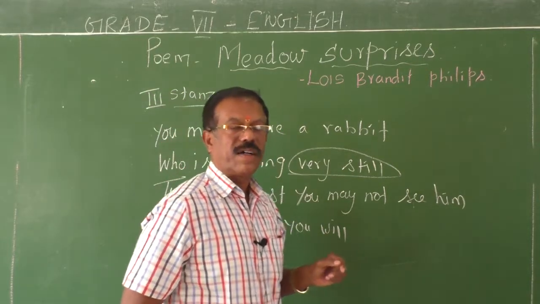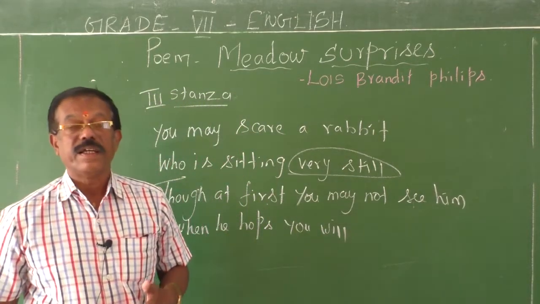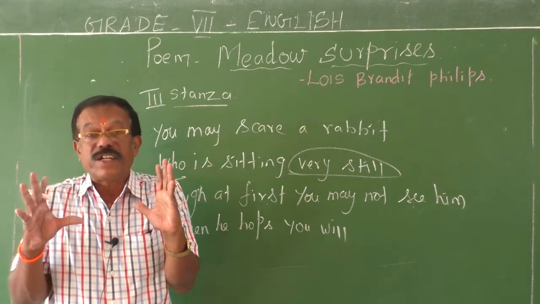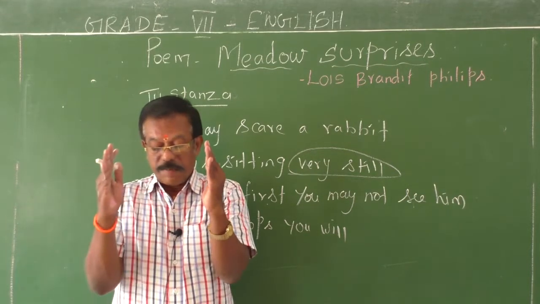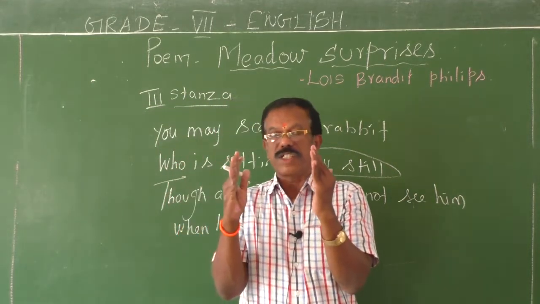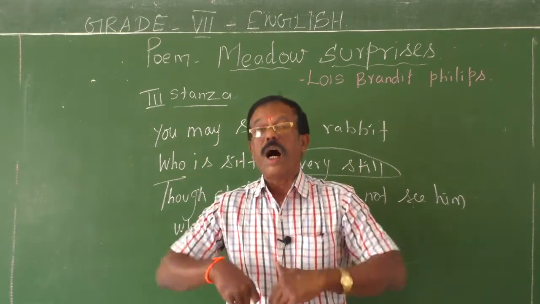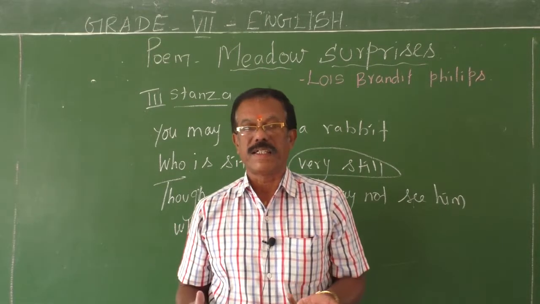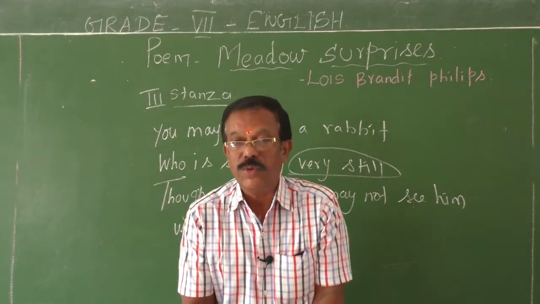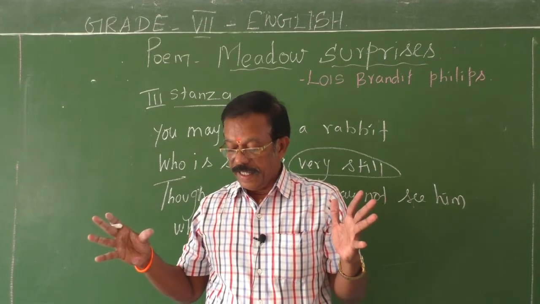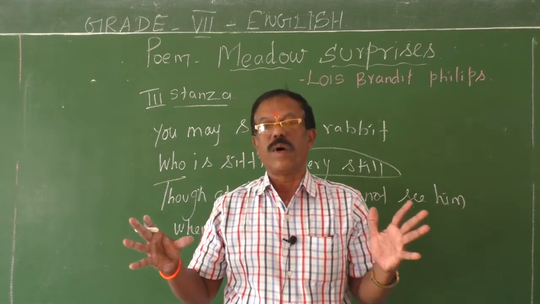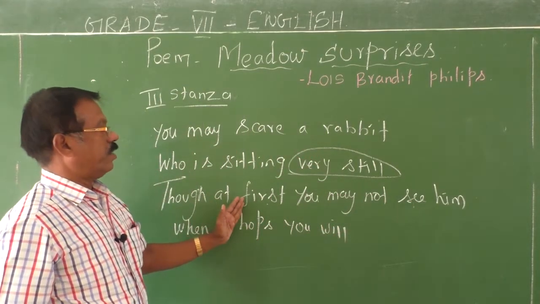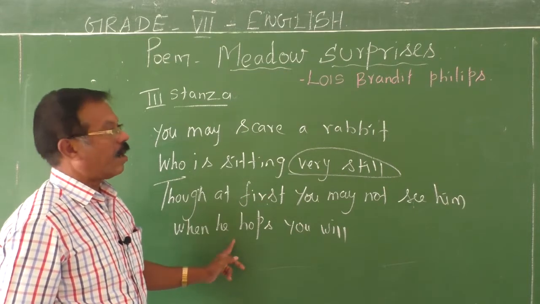When you walk like this, your footsteps may scare a rabbit. What happens? The rabbit might get frightened by our footsteps and would hop out of the grass. When it appears before you, you can see that indeed is a sight worth watching. Though at first you may not see him, when he hops, you will.